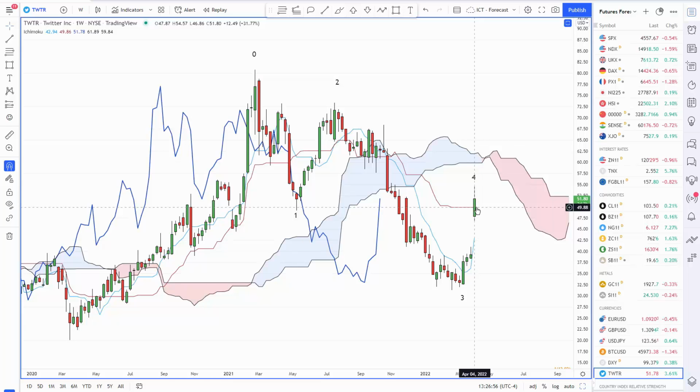Where did it stop so far? Let's take a look. It's right on what we call the baseline. This is a moving average, a slower, stronger moving average of the cloud system. And our lagging line is almost up to the cloud where it should find resistance. I wouldn't be surprised to see a little bit of a higher move to get that lagging line up to the cloud. However, it's not strong resistance. If it does break conclusively this line, the price will almost certainly go up and test this cloud. But when you see the resistance on the lower time frames, that looks like a less likely scenario than typical.